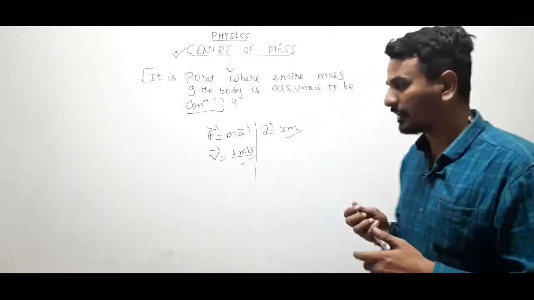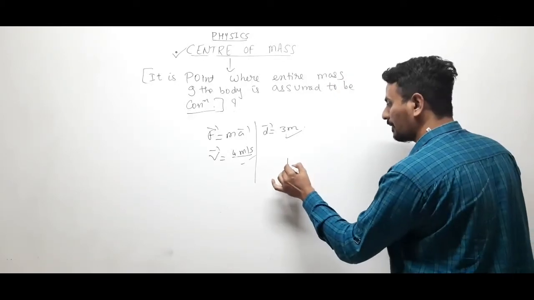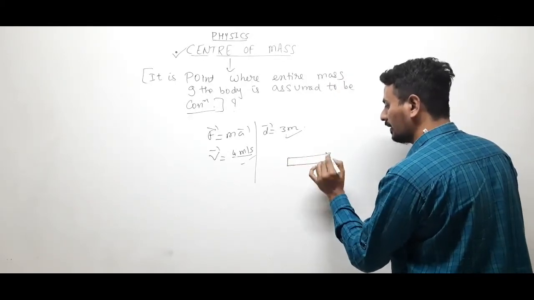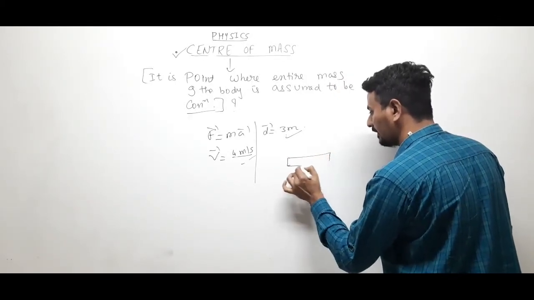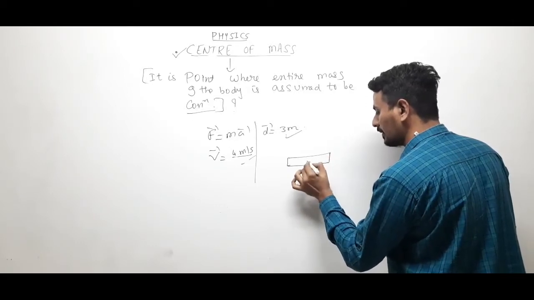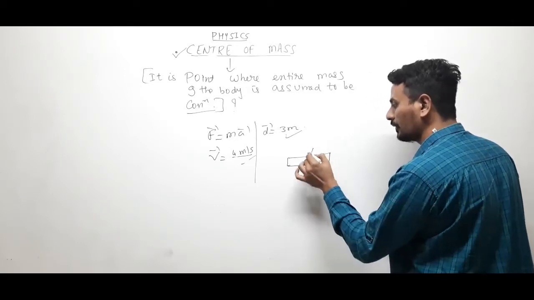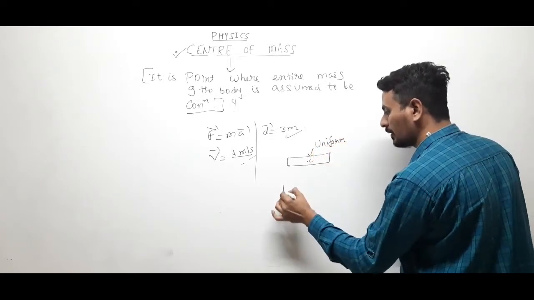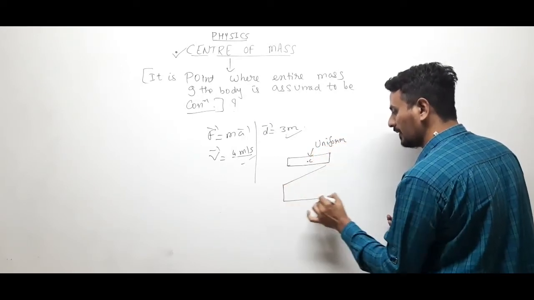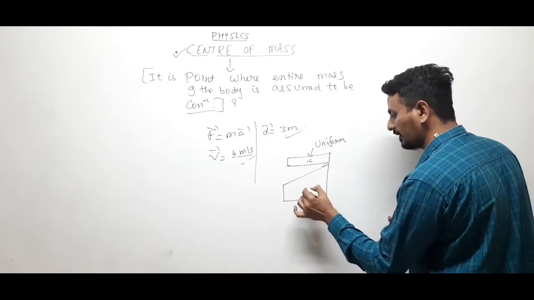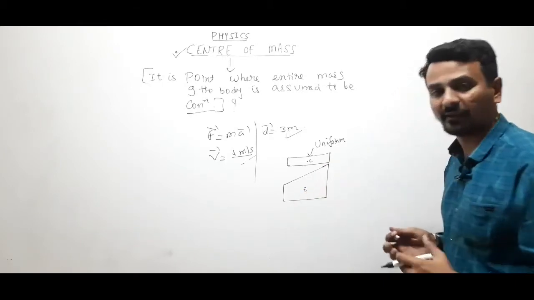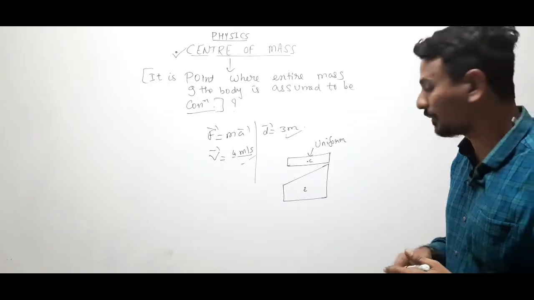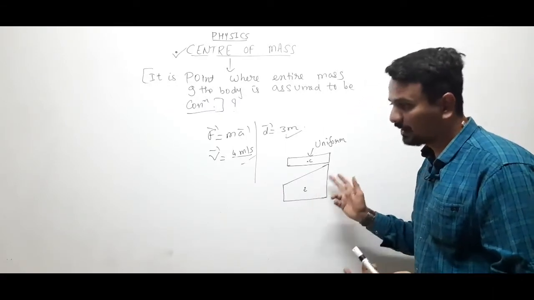For this kind of shape, we can still say that center of mass is somewhere here, because this is almost uniformly shaped. But for this shape, we cannot say that center of mass is over here. It is not necessary, it is not compulsory. It might be this way, might be somewhere else.